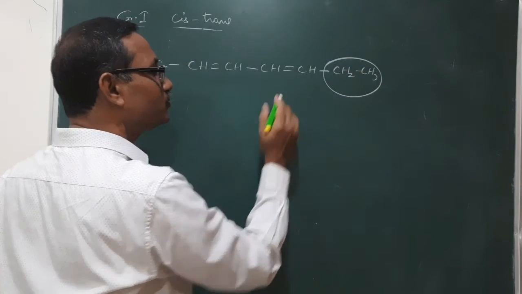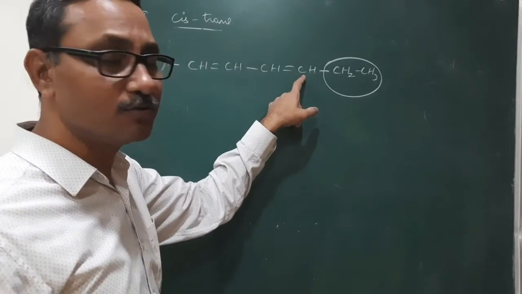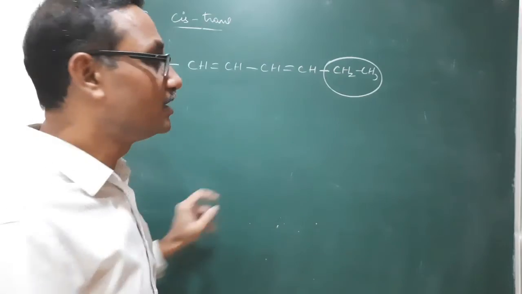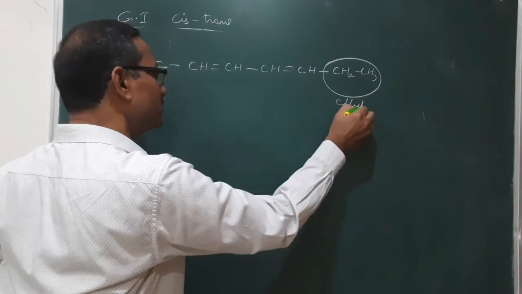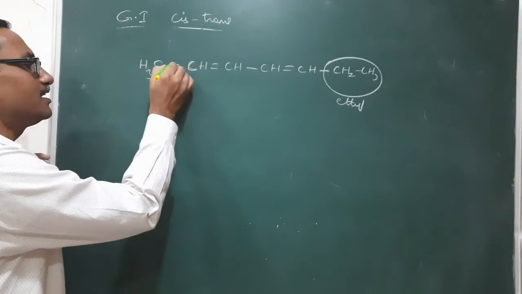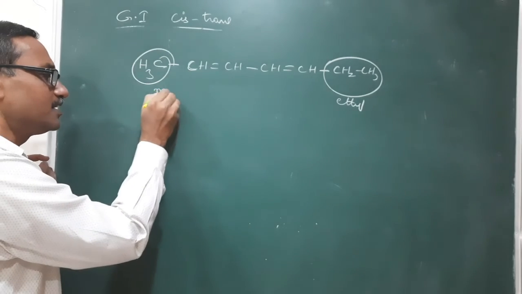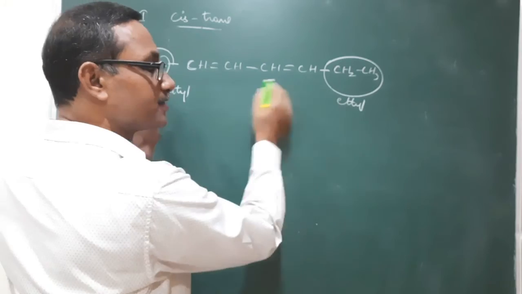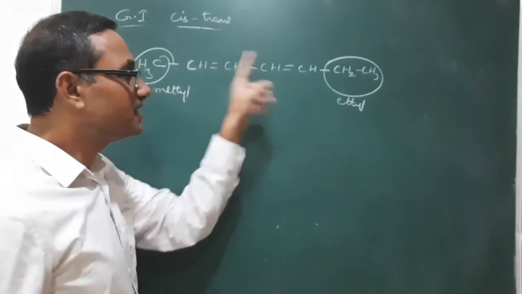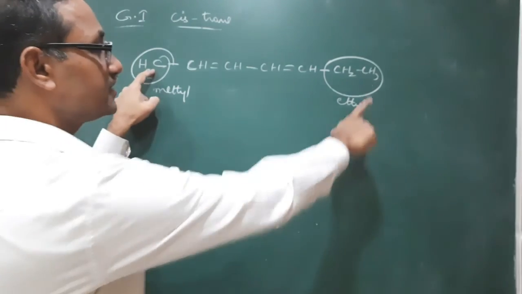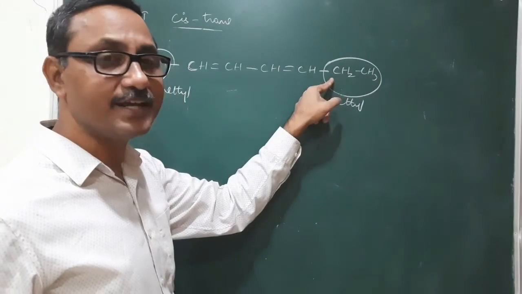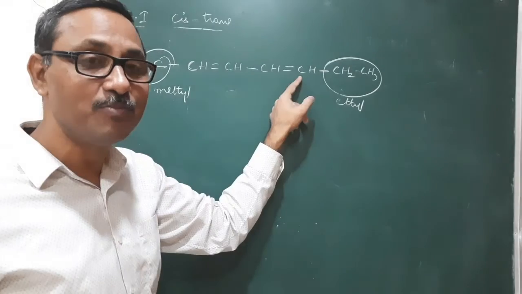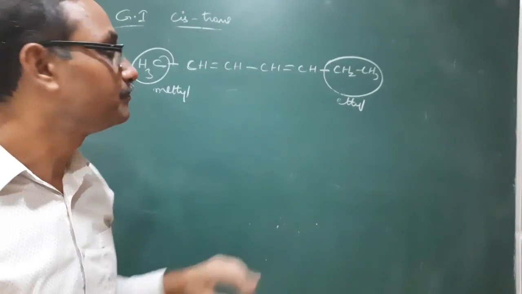The end group which is bonded to this double bonded carbon, we will take as a single group. This is an ethyl group, and to this double bonded carbon a methyl group. This is a methyl, that is an ethyl. These two are different groups. Don't compare this and this. Here the entire group you take as a single group. Why? The entire group which is bonded to this double bonded carbon only you take.